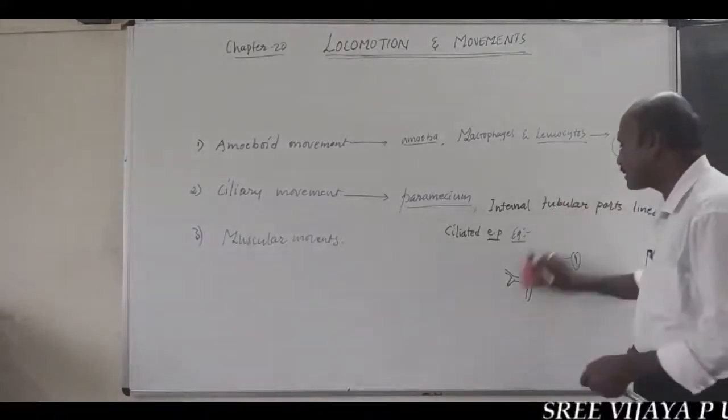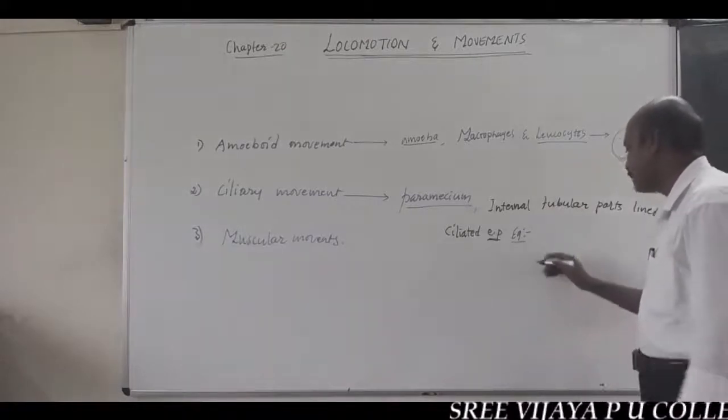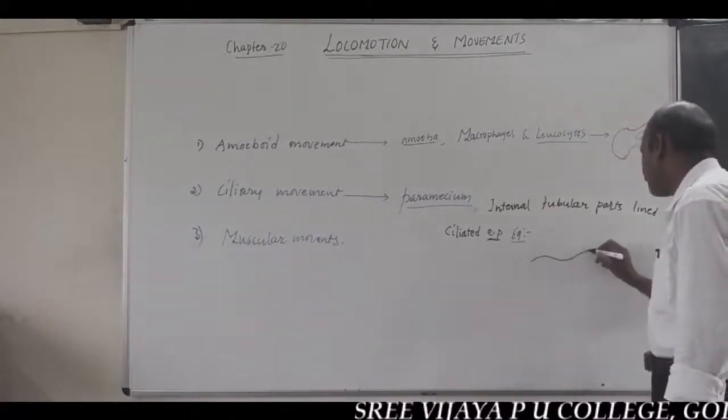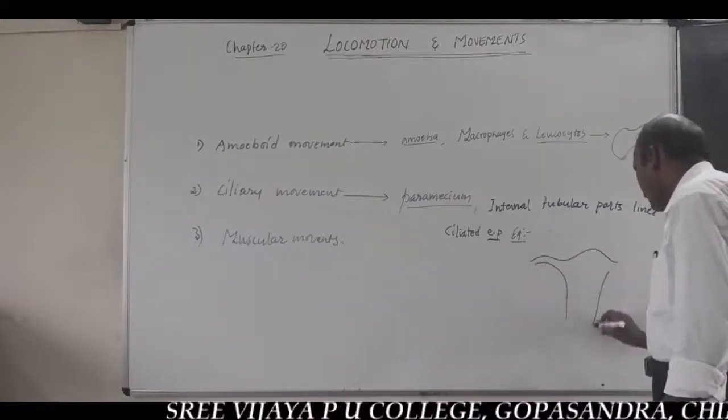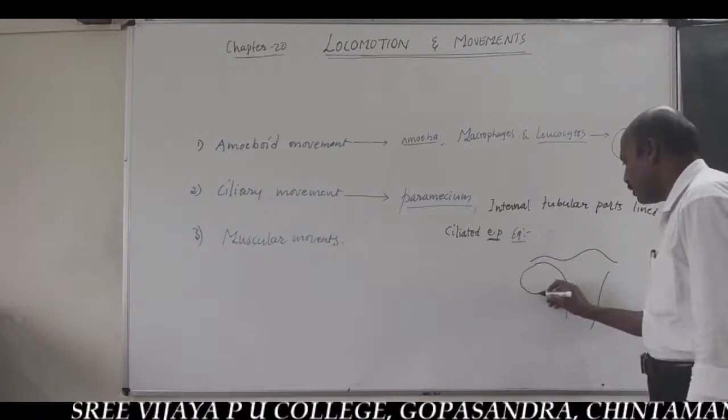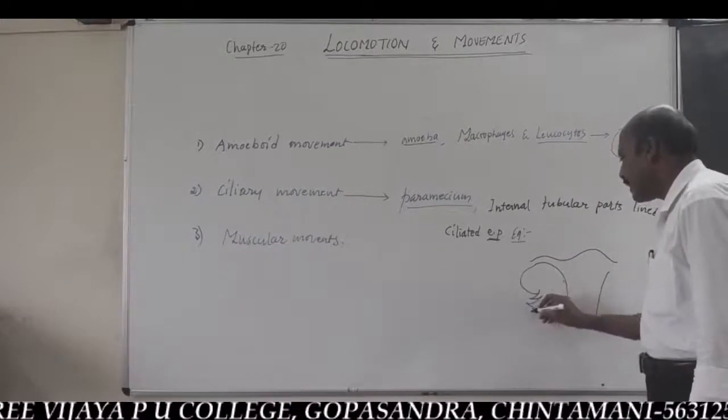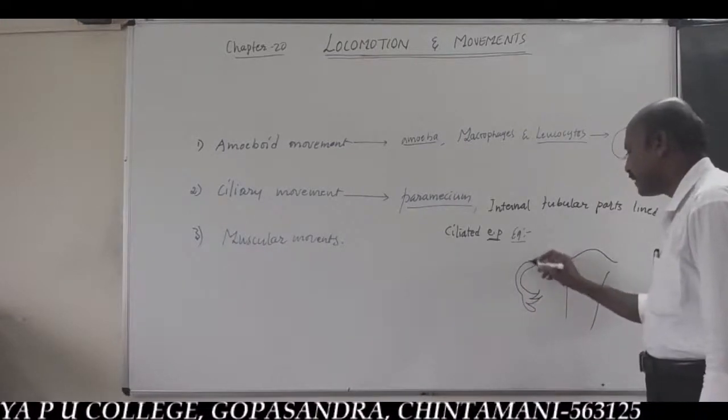And another example, in females, the fallopian tube. In the female reproductive system, the fallopian tube or oviduct is internally lined by ciliated epithelial tissue.